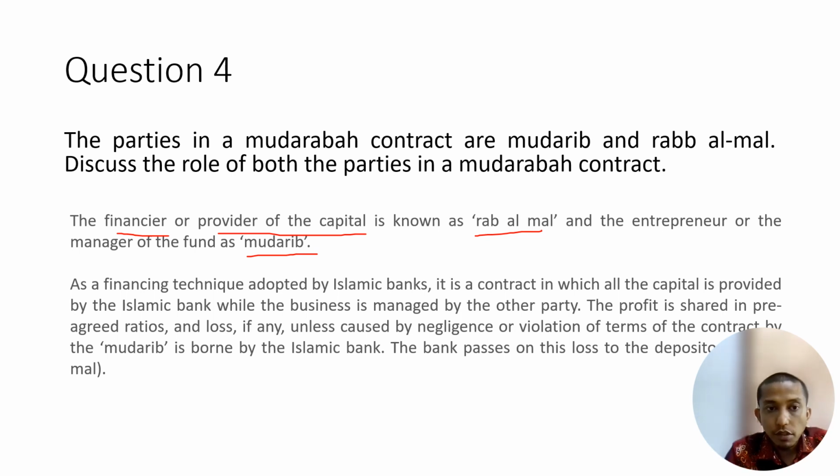Again, in the contract of Mudarabah, Rab al-Mal and Mudarib. Rab al-Mal is the capital provider who gives to the Mudarib. The Mudarib is going to manage the fund to get a profit, and the profit is going to be shared based on a predetermined agreed profit sharing ratio. All right. However, if there is a loss, then they need to suffer together, not just the Mudarib but Rab al-Mal too. Rab al-Mal suffers in terms of financial loss, and the Mudarib suffers a loss in terms of effort. Okay. All right. So that's all for the slide.